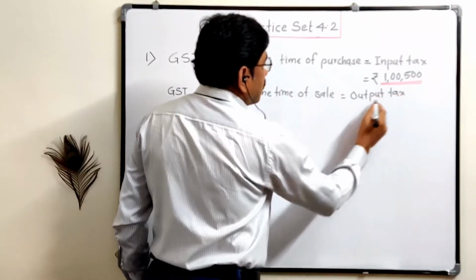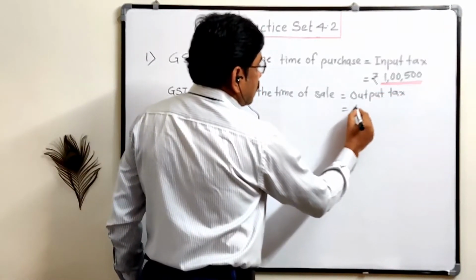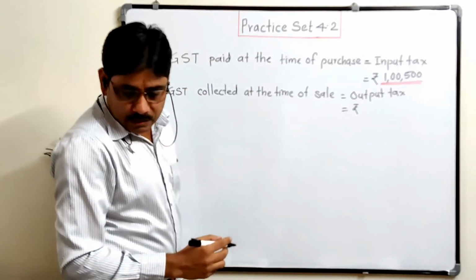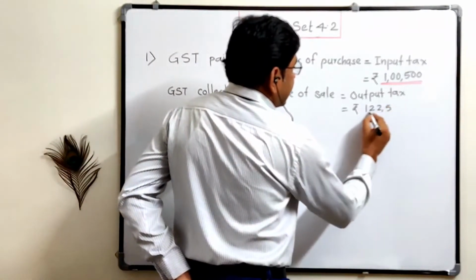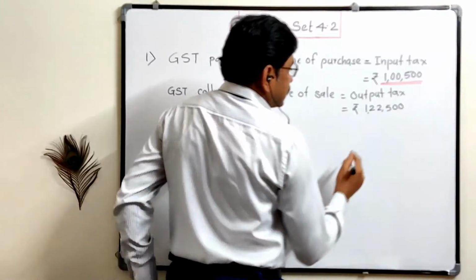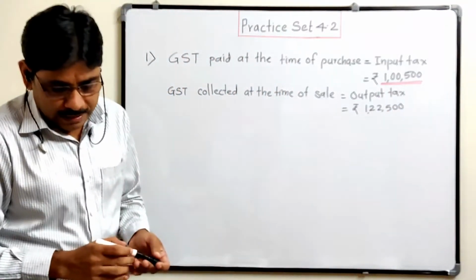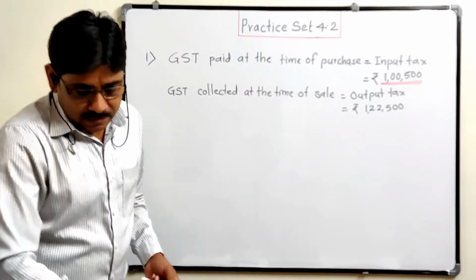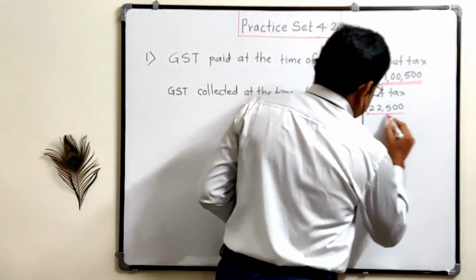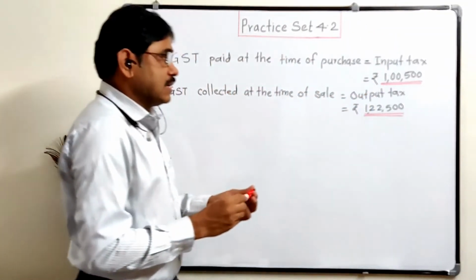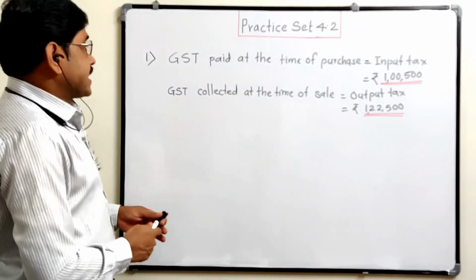This is called output tax, is equal to rupees 1,22,500. So what we have to calculate? Find the GST payable by Chetana store.